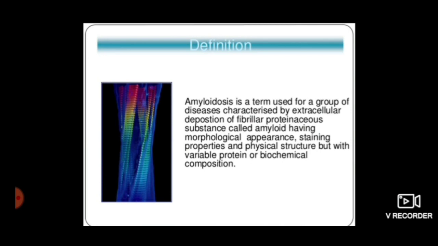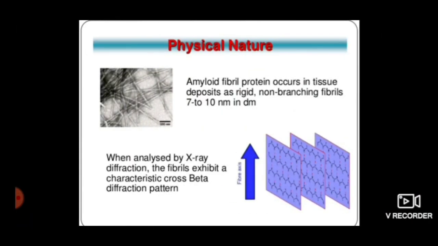Even they encroach and put pressure on the surrounding structures. This pathologic deposition of extracellular protein is amyloidosis. So we can know now amyloidosis is not a single disorder but a group of disorders. Now we will discuss its physical and chemical nature. First of all, its physical nature.